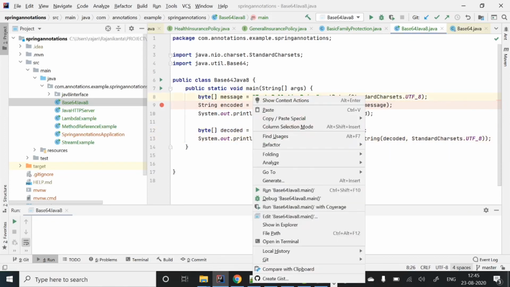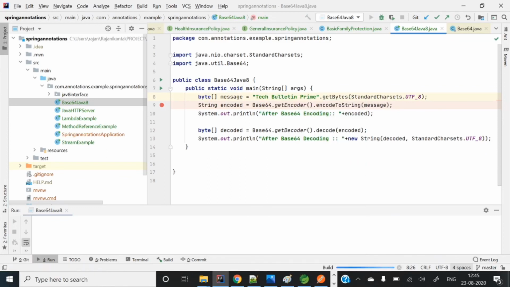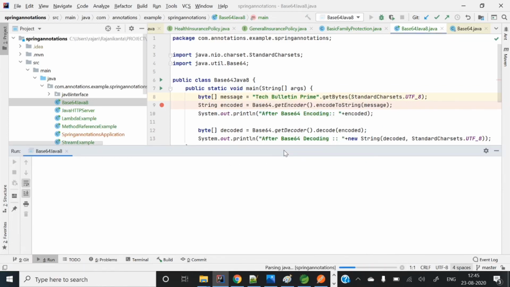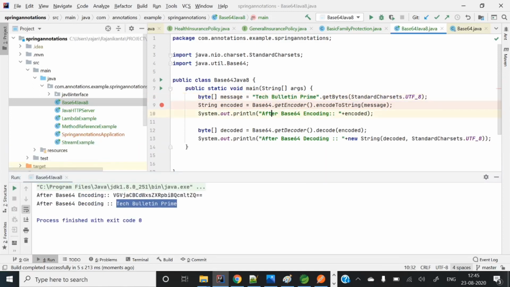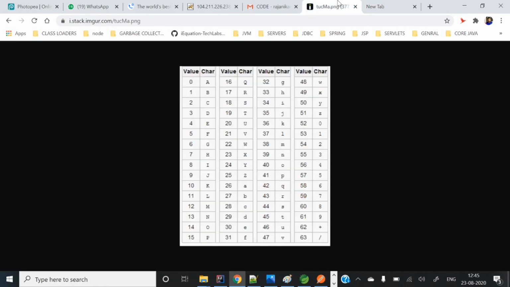So let me run this example. After Base64 encoding, you can see this is the encoded format, and after decoding you can see we are getting the same string, right? So hope this got clear. Why is it called Base64 encoding? It encodes the entire thing using 64 characters, right? What are the 64 characters? Here you can see, up to 64 characters, 0 to 63, right? Within these 64 characters it will encode the entire thing. That's why it's called Base64.